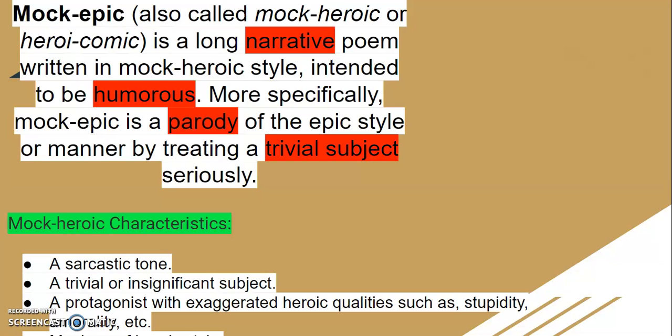For what? For imitating a kind of parody, to give us a kind of parody, and the tone is humorous, the tone is sarcastic. So these are the qualities of epic and also the mock epic. I think that you have understood the difference between the two things.